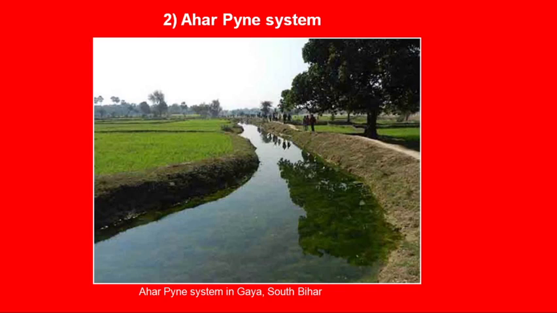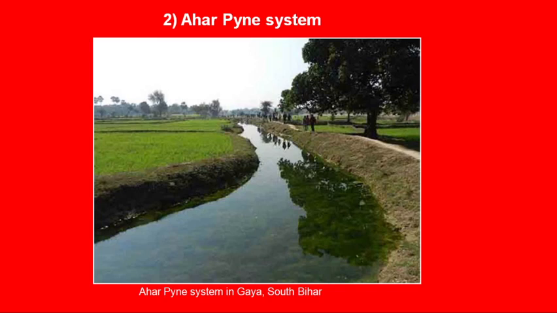That is, the catchment basin is embanked on three sides. The fourth side of this structure is the natural gradient of the land itself. So you can see through this picture, this is an image of the ahar pine system.